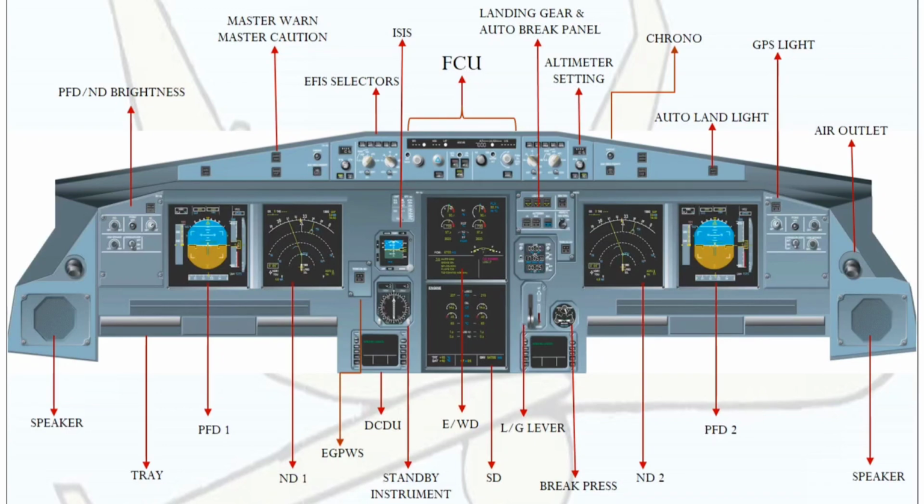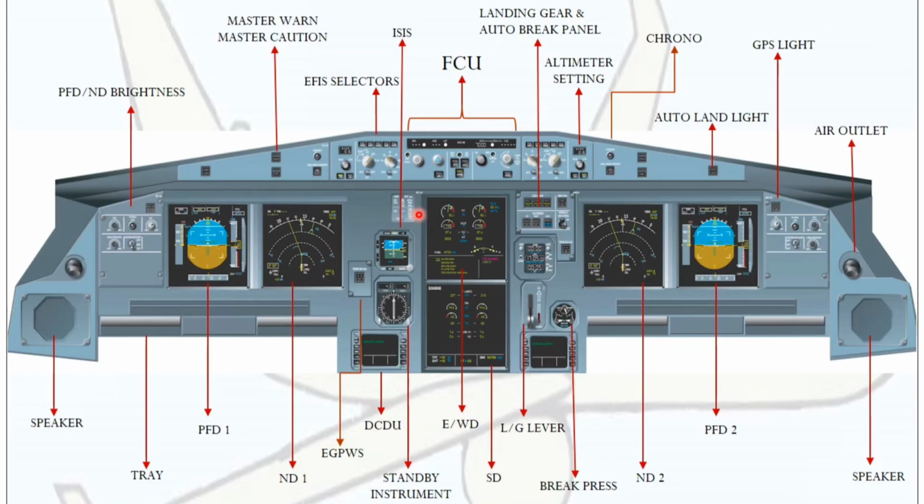Here we'll discuss the central panel and glare shield. First one is EFIS. EFIS stands for Electronic Flight Instrument System. It consists of 4 displays, that is PFD1, ND1, PFD2 and ND2. PFD stands for Primary Flight Display, which gives information about altitude, speed, attitude, heading, flight mode annunciator, etc. ND stands for Navigation Display.